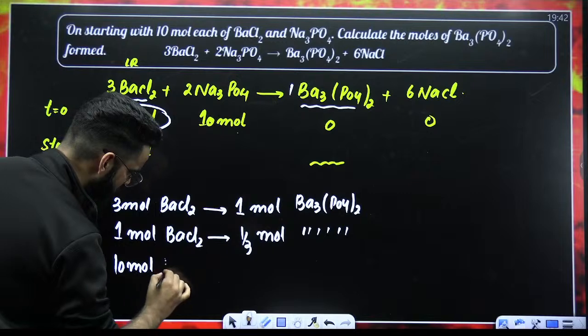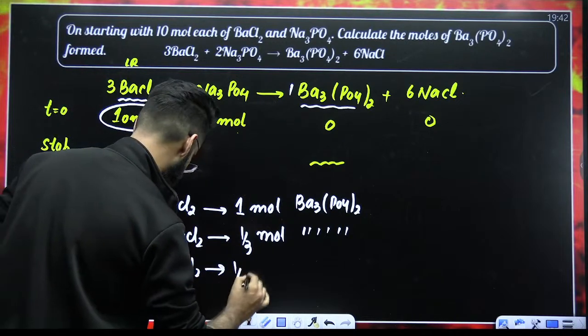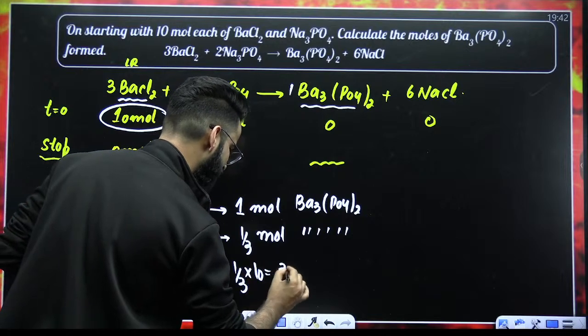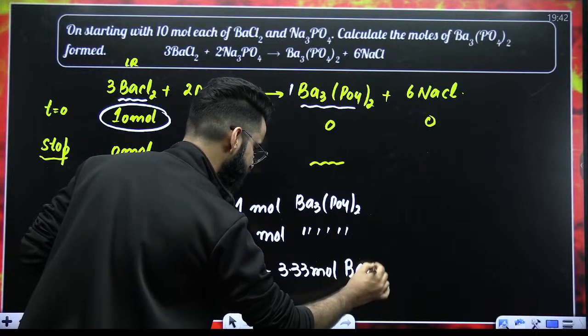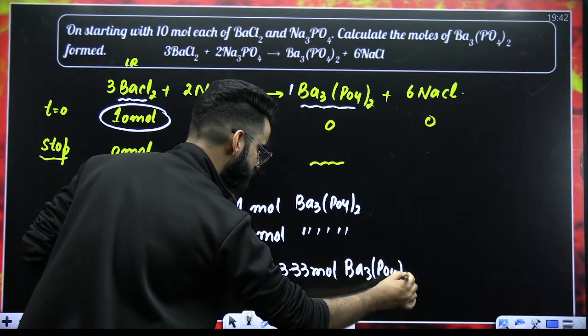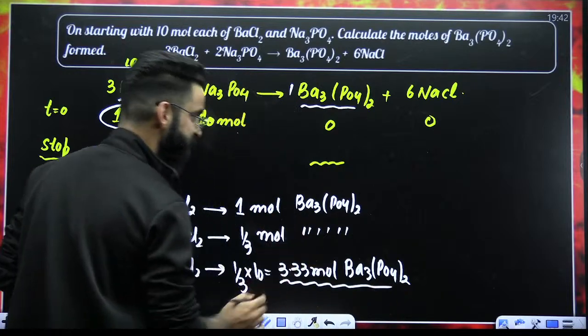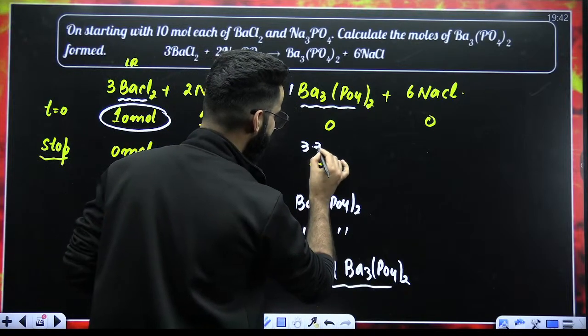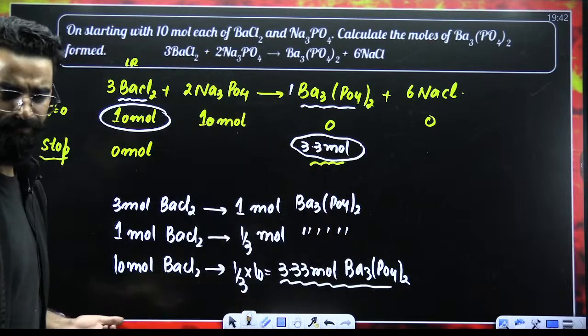Therefore, 10 moles of BaCl2 would be giving us 1 by 3 multiplied by 10. The value comes out to be 3.33 moles of barium phosphate. So what did I calculate over here? These are the moles of barium phosphate which have got formed at the end of the reaction. Isn't this something which I was supposed to calculate? Yes. Right?